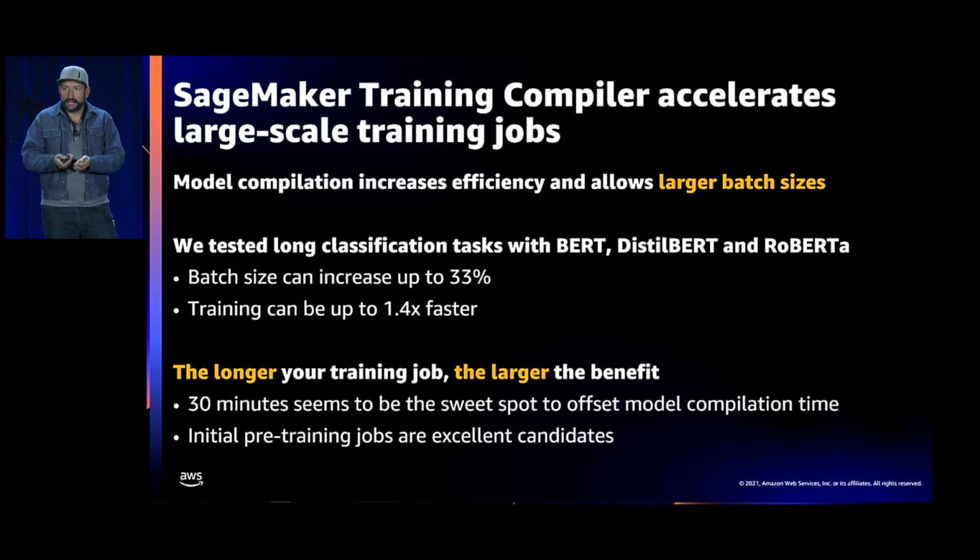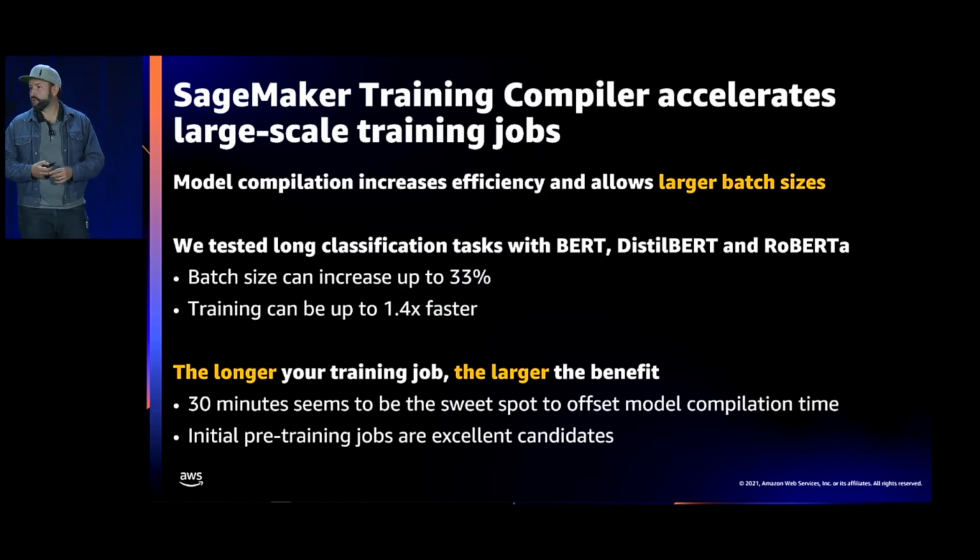And what we've observed is that the longer the training job you have, the more you will benefit from the SageMaker training compiler. What seems to be, for us, the sweet spot is the 30-minute mark. So if you're pre-training a model, of course, you will go way over that, and you're going to get a lot of benefit from the SageMaker training compiler. But for some fine-tuning jobs also, you will need to train on a large number of epochs, and you will easily go over that threshold and benefit from it.